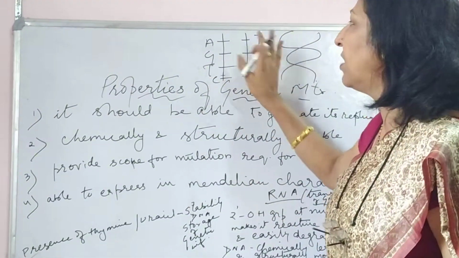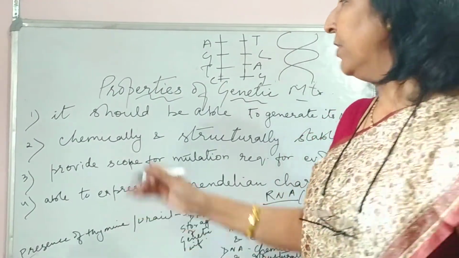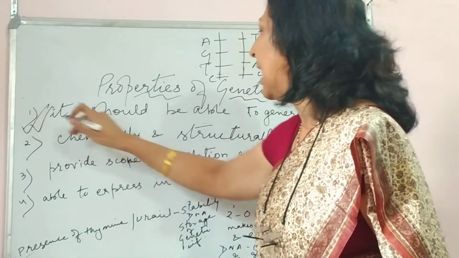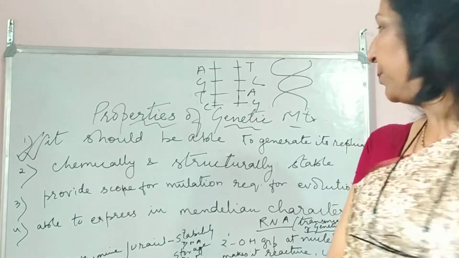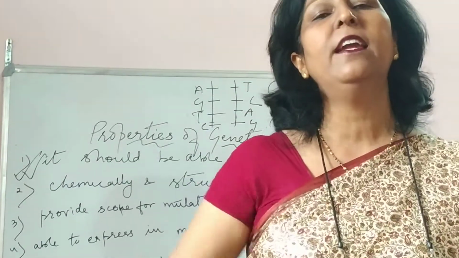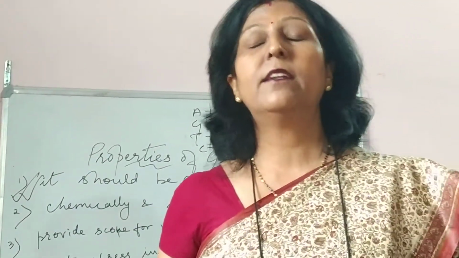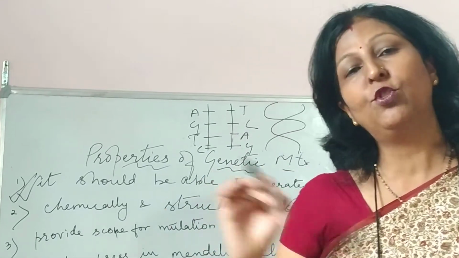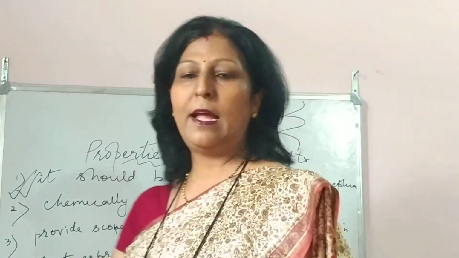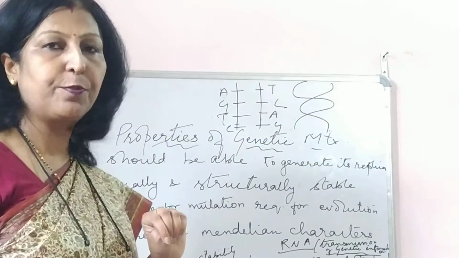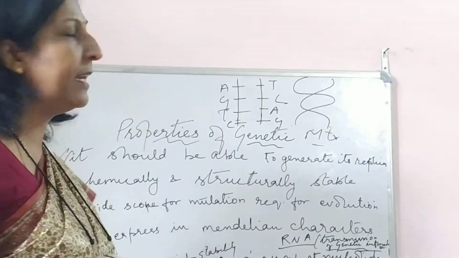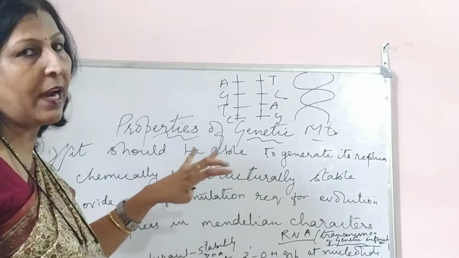The same goes with RNA. So it proves true that it can generate its own replica. It can undergo replication, it can duplicate, and it can form another complementary strand of its own. So that is the first property. Both DNA and RNA stand true for this.